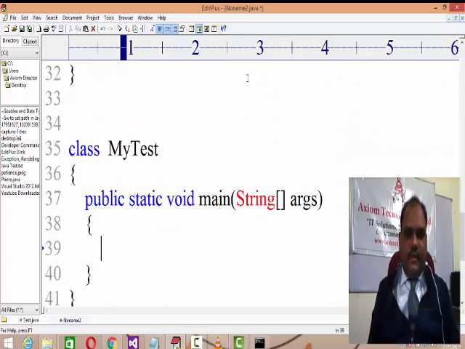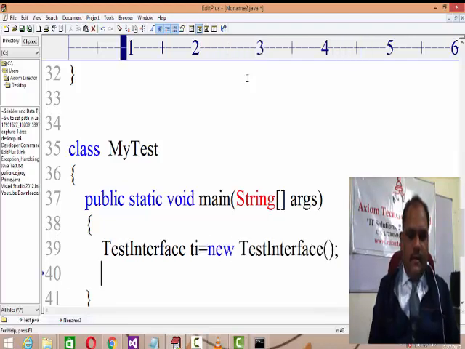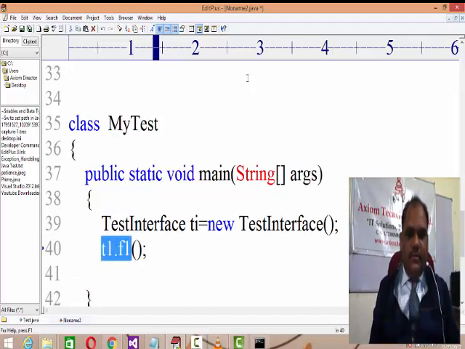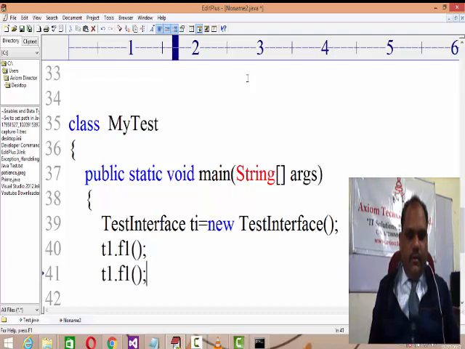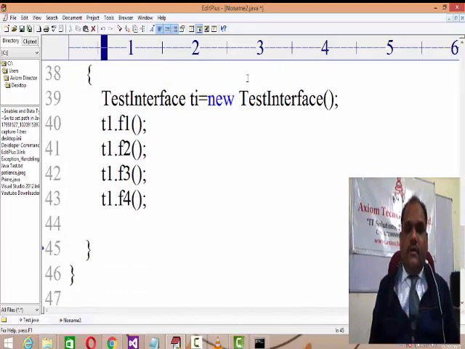Test interface ti equals new test interface, and then ti.f1, you give a call to the implemented method, and in this manner you can give a repeat call like f2, f3 and f4, right?